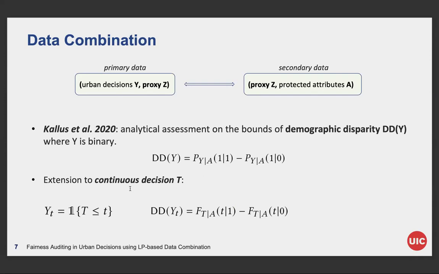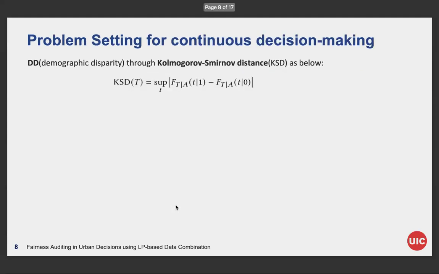We can still utilize the demographic disparity by taking threshold for the response time t. The demographic disparity now is the difference between the CDFs measured at each threshold. Then the natural extension of DD from binary to continuous is to consider the supremum difference of all thresholds. This leads us to the concept of fairness measured in terms of Kolmogorov-Smirnov distance between the CDFs. This is the definition of demographic disparity that we adopt in our paper, denoted by KSD.